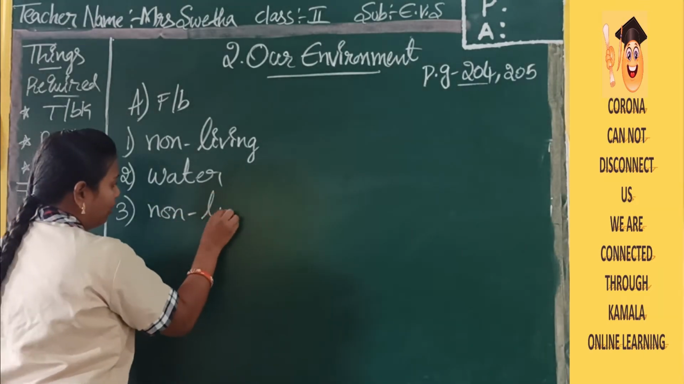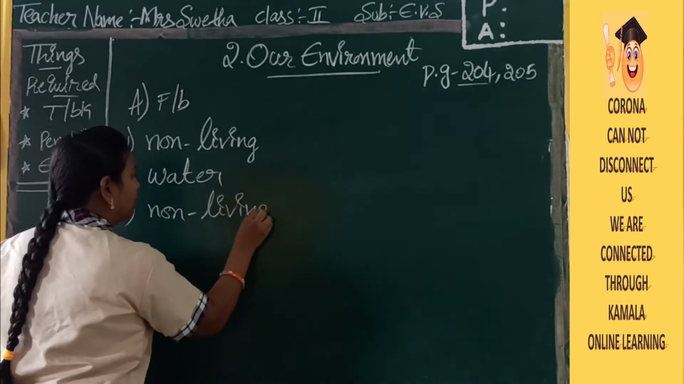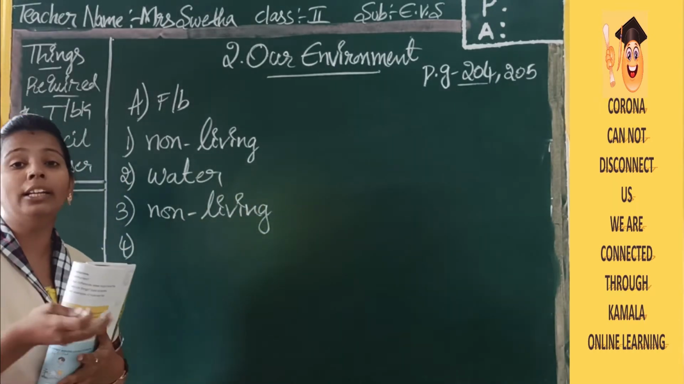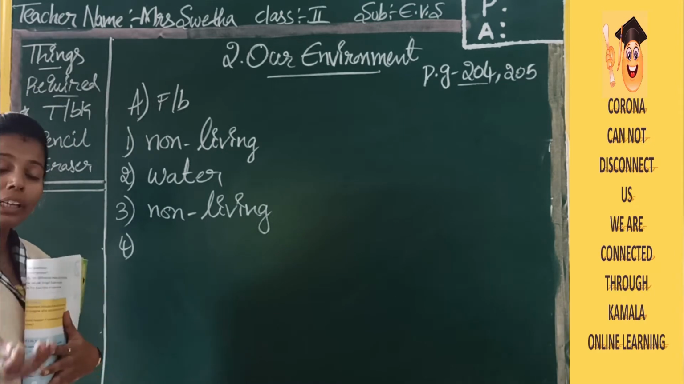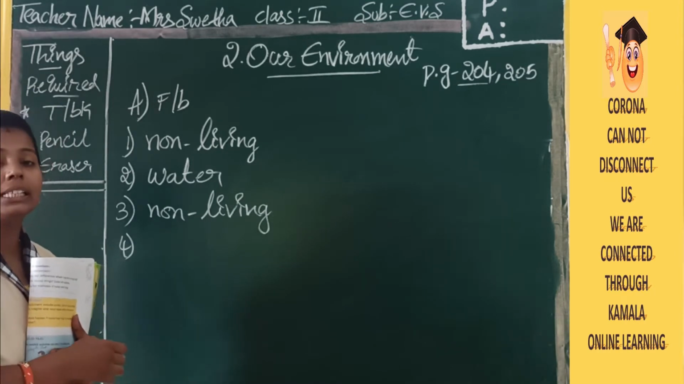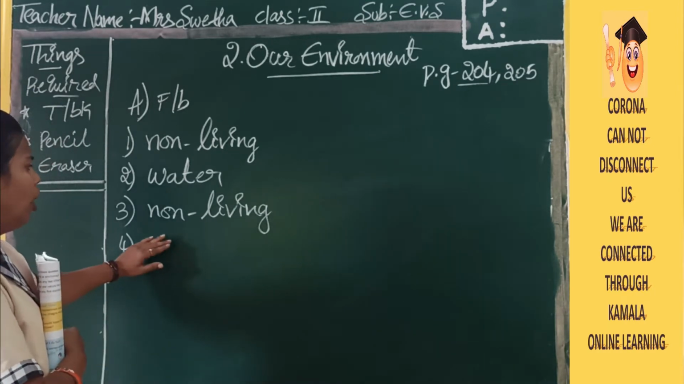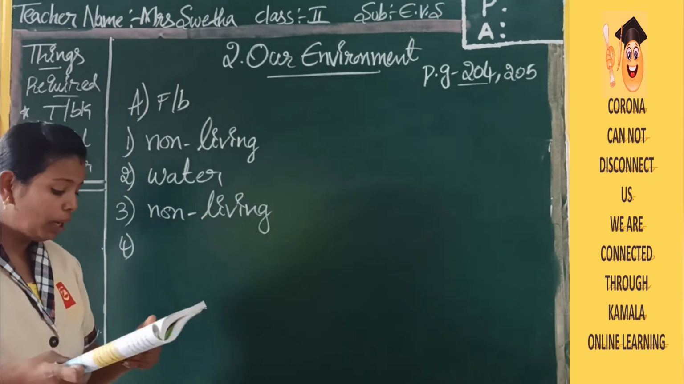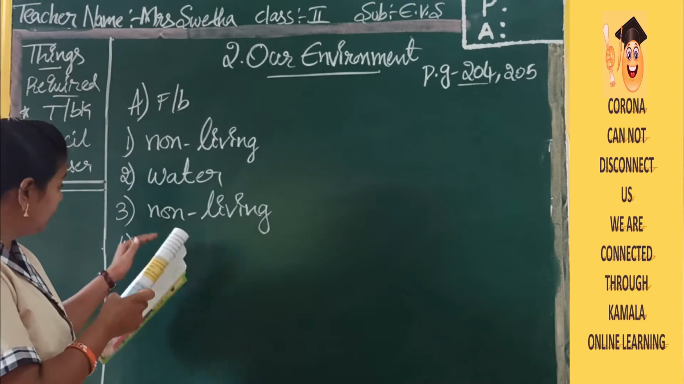Whatever things a human makes according to the requirements, according to the day-to-day needs, whatever he invents, whatever he makes, are all non-living things. Okay, children? Now the third one is finished.